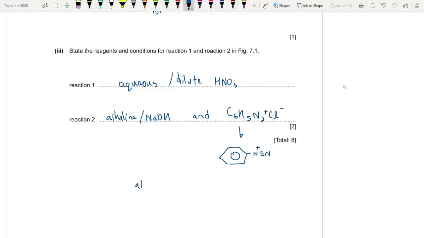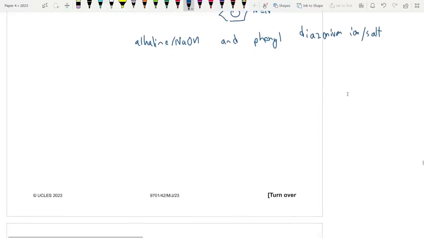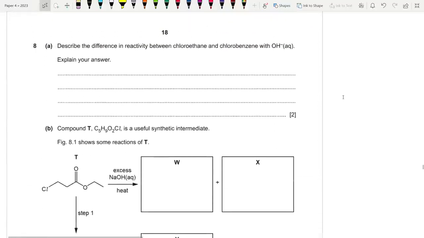Or you could just say alkaline NaOH and phenyl diazonium salt. Phenyl diazonium ion or salt, anything works. This one is the best one. Moving on to the last two. They just wanted to include phenol in the question, as it seems.